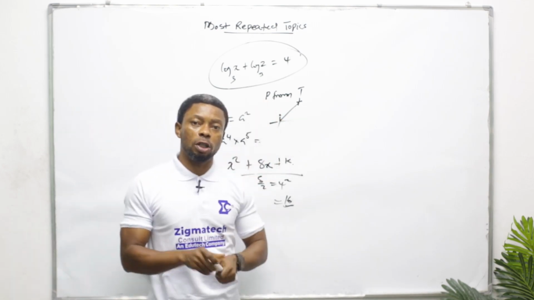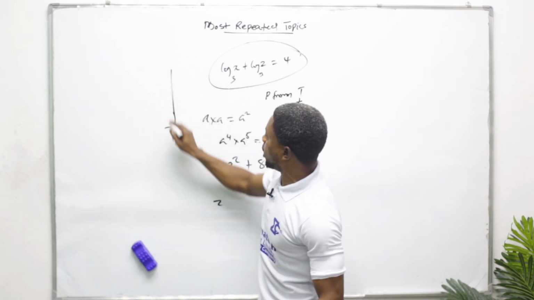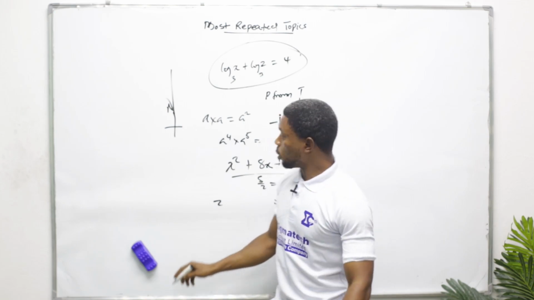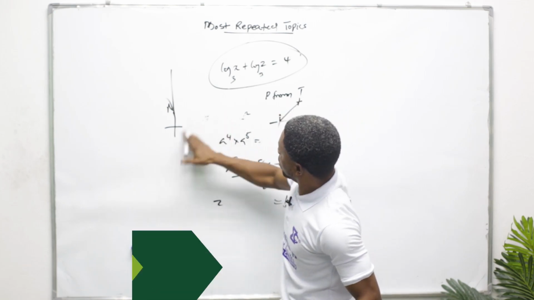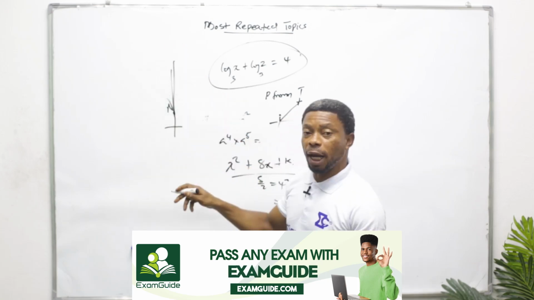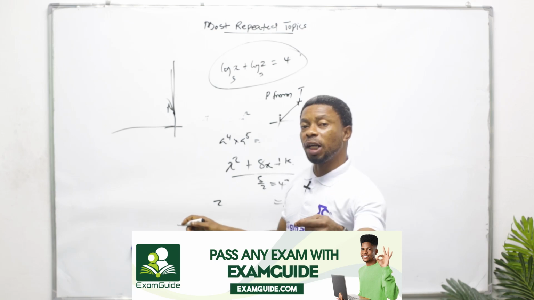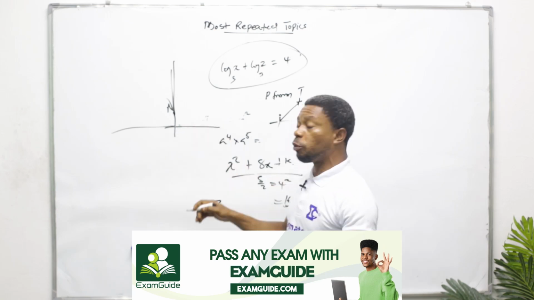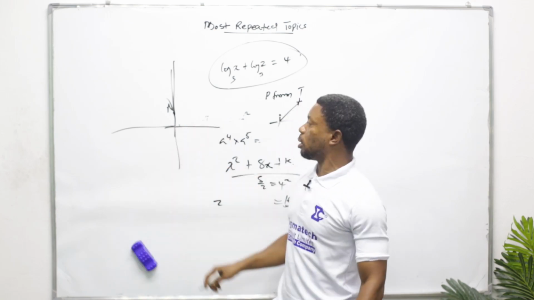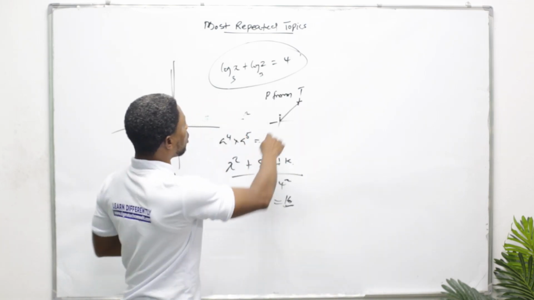But don't forget their language, due north. So when you hear due north, they are telling you go up, or that is the north on the cardinal point, on the cardinal notation. This is north. So this is due north. If you hear due west, this is your west, on the same line of the west. If you hear due east, move this way. If you hear due south, move this way. And then you now begin to follow the other instruction. These are the keys you must know.